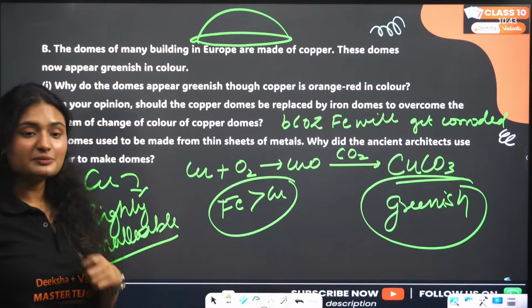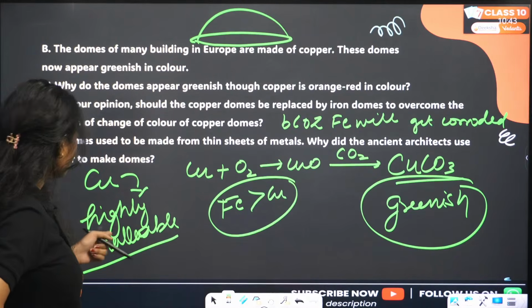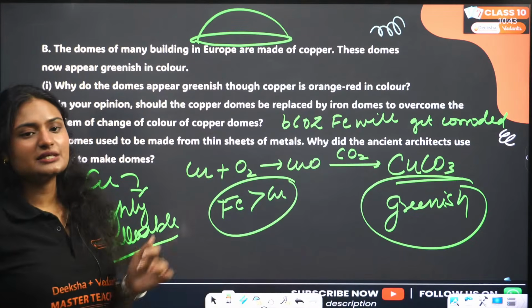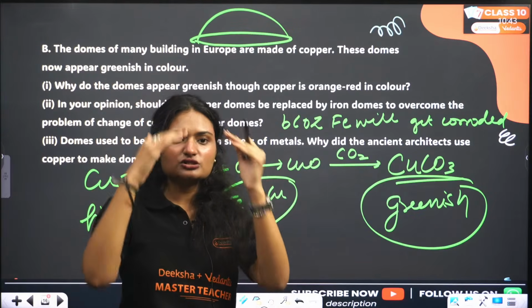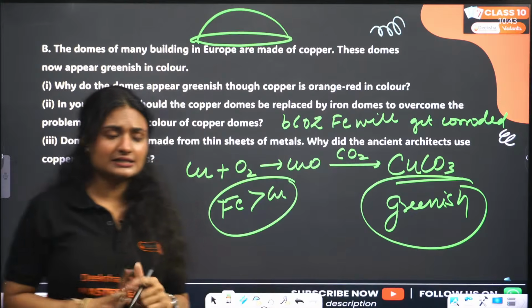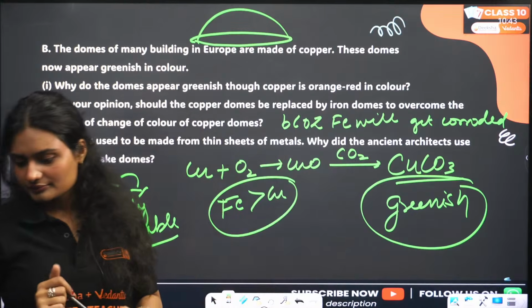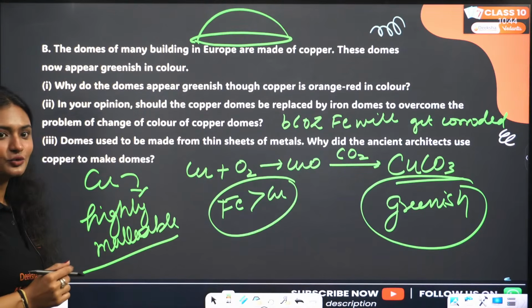So what is the name of that pillar? Tell me the name. Because it is highly malleable, it can be beaten down into thin sheets, and when you arrange these thin sheets in shape like domes, you get those beautiful buildings that are there in Europe. Okay. Yeah, it looks like a hemisphere, not a dome exactly.